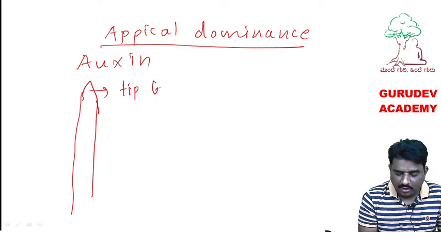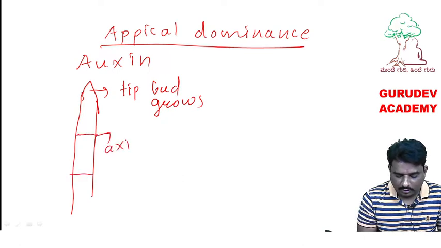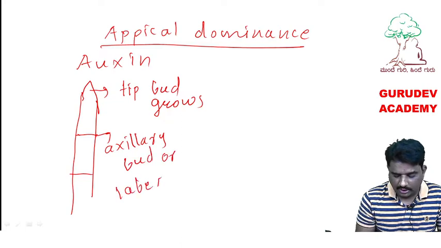Tip bud grows, axillary bud or lateral growth suppress.